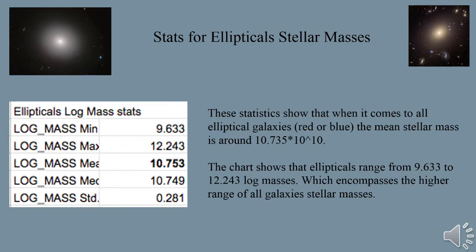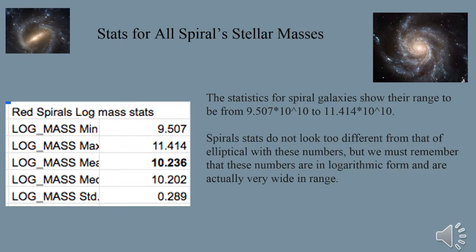These statistics show that when it comes to all elliptical galaxies, red or blue, the mean stellar mass is around 10.735 times 10 to the 10th. The statistics show that spiral galaxies range from 9.507 times 10 to the 10th to 11.414 times 10 to the 10th. Take note that spiral stats do not look too different from the ones of ellipticals.